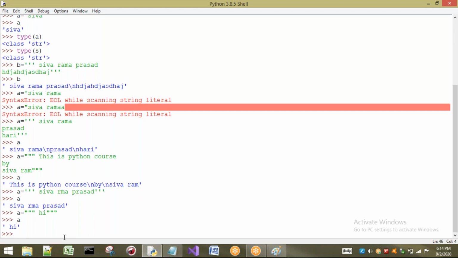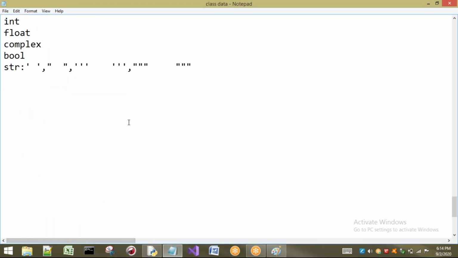Now, sir, in my string I want to print double quotes. What is that? In my string I want to print double quotes. That means I want to highlight something in the statement, for example, Python course is easy. This is the statement I want to print, and here I want to highlight this word easy. In this way I want to print the statement. So now let us try whether it is going to print or not. I want to store this string into my variable, and I will try to print.